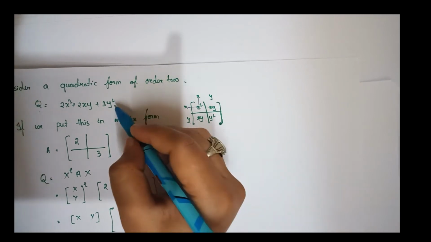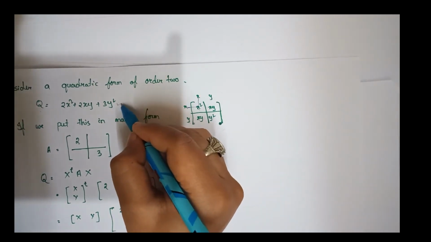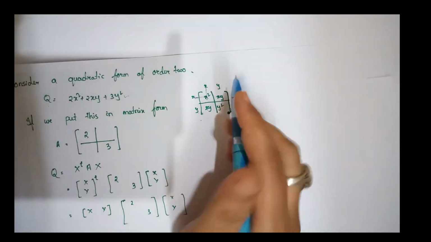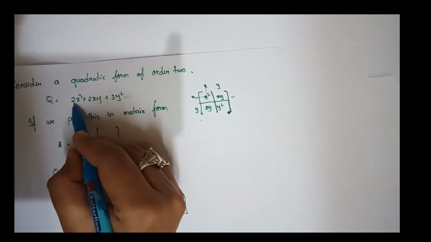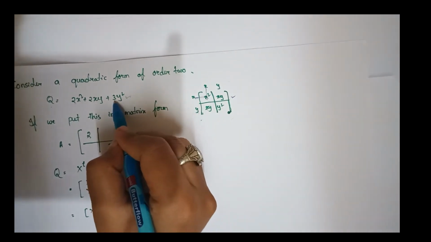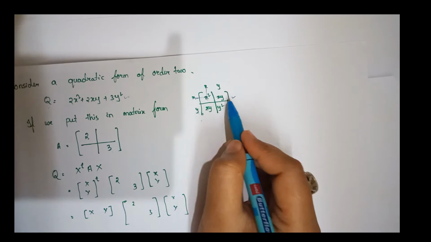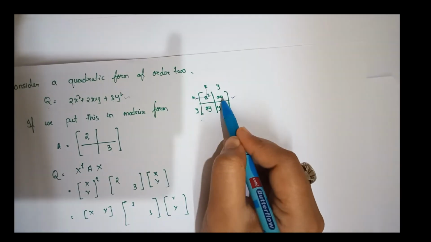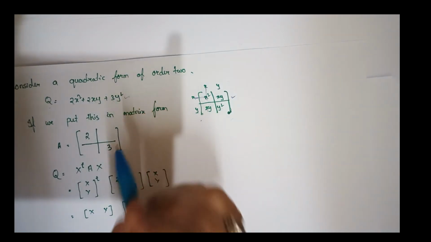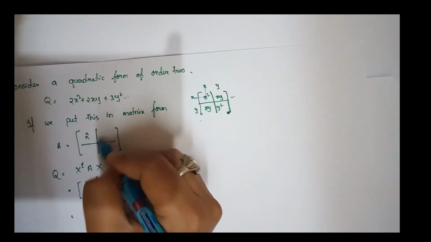That means whatever quadratic form we have read till now, we can represent in matrix form like this. So what is the coefficient of x square? This is 2, no? So I wrote 2 here. And the coefficient of y square is 3, so I wrote 3. Now what about xy? Look, there are two xy terms, no? The coefficient of xy is 2, which means I have to divide this 2 into 2 parts.